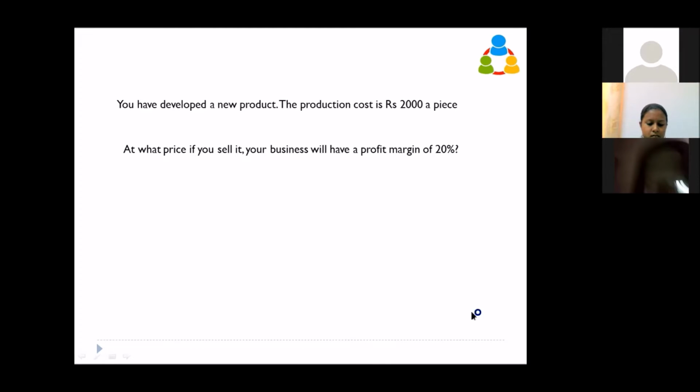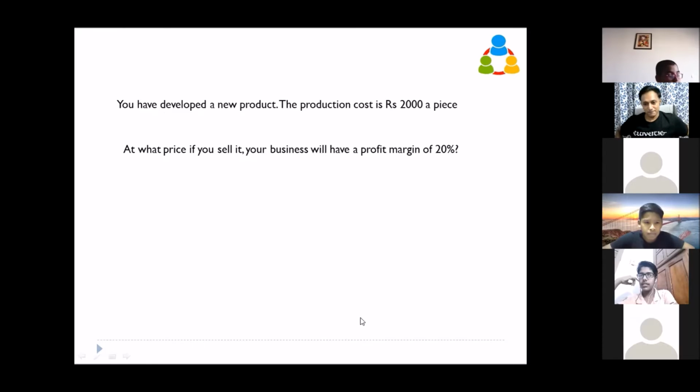So quickly, okay. Avinash and Sriyesh, let us assume you are selling a product at 2,400 rupees, and your cost is 2,000 rupees. What profit margin will you make? What is profit margin in the first place? The total amount with profit minus the production cost.